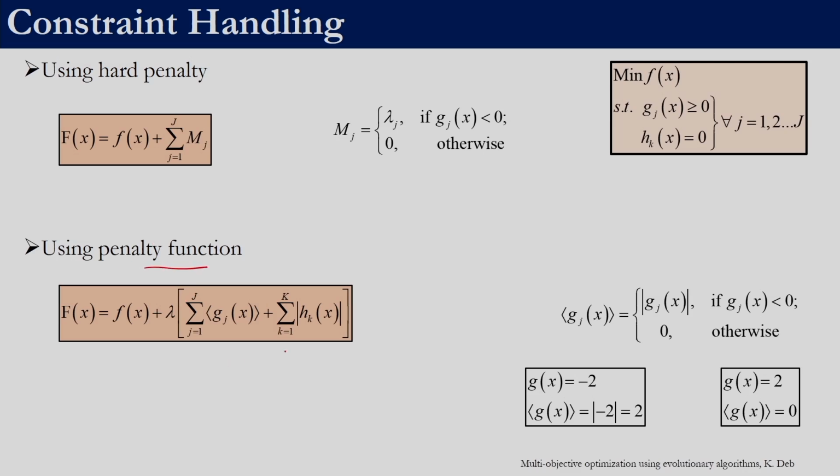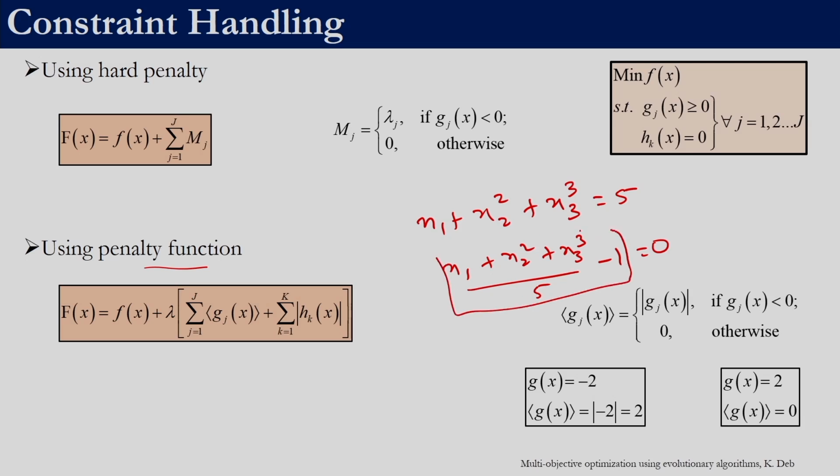In the previous slide we had considered only the case of inequality constraint. So similarly we can also consider equality constraints. Let us say we have a constraint x1 plus x2 square plus x3 cube is equal to 5. We will convert this constraint into x1 plus x2 square plus x3 cube by 5 minus 1 equal to 0. Once we have the values of x1, x2, x3 from the algorithm, we will calculate this left hand side. If it is equal to 0, then we do not assign penalty. If it is not equal to 0, whatever that value is, that is considered to be the amount of violation.